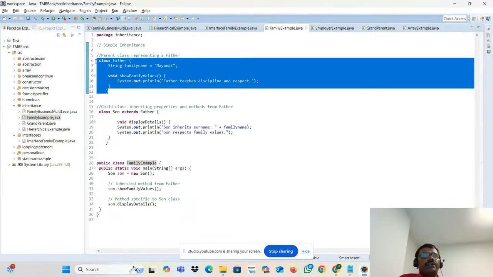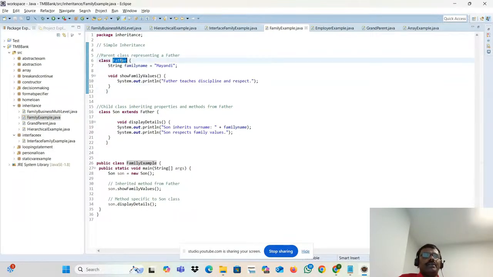What is this class actually? It's a parent class. How am I saying it's a parent class? Just because I put the name father? If I put father, it automatically becomes a parent class? Not like that. It's just a single class. How does it become a parent actually? Think about that. You are a bachelor. Can I call you a parent? No, I cannot call you a parent. When you have a child, then only do you become a parent, right?